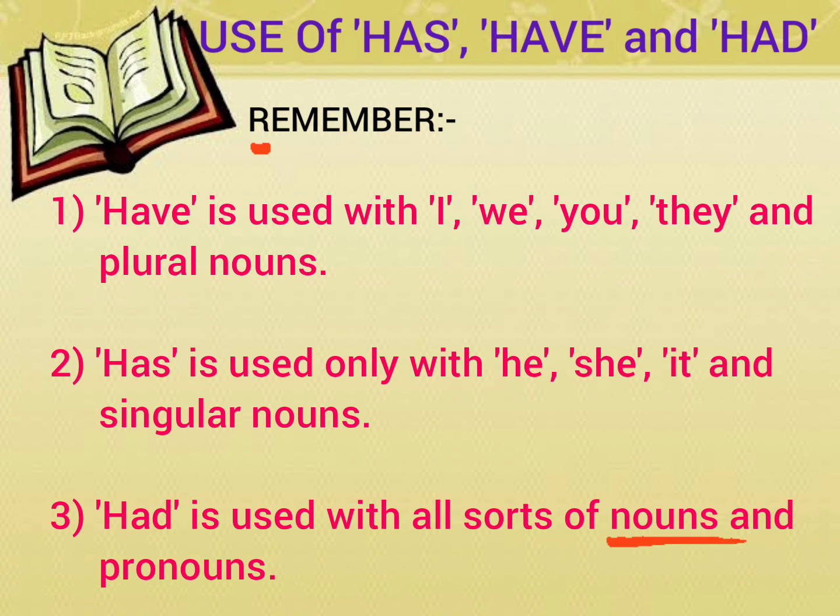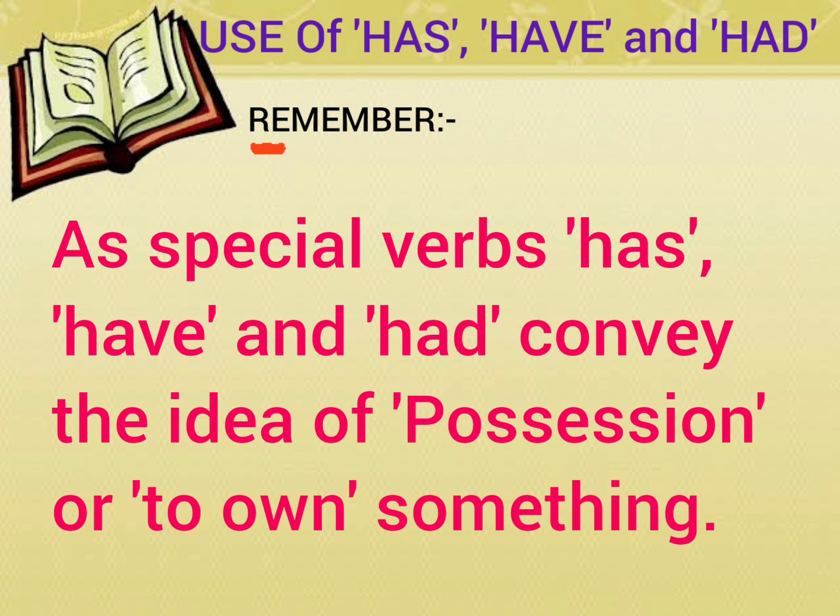What is a noun? A noun is a word that represents a person, place or thing. And what is a pronoun? A pronoun is a word which is used instead of a noun. As special verbs, has, have and had convey the idea of possession, or to own something.